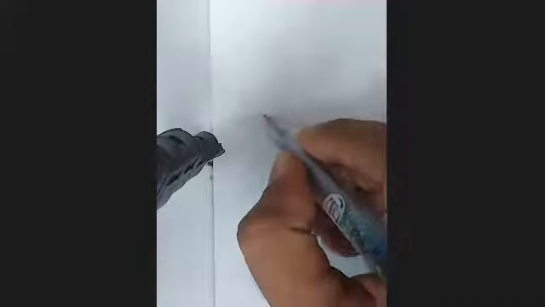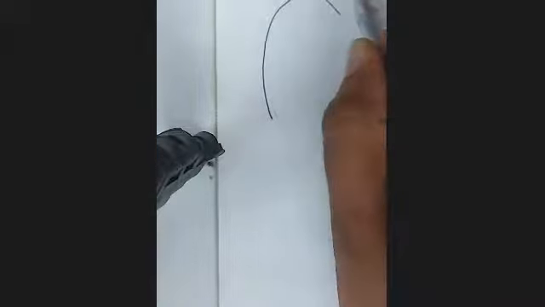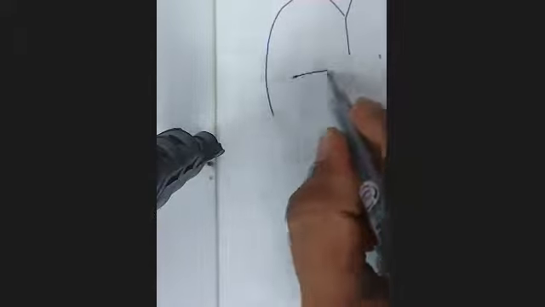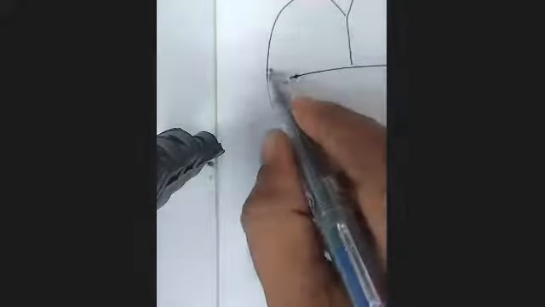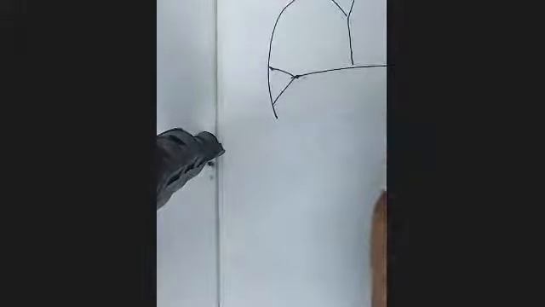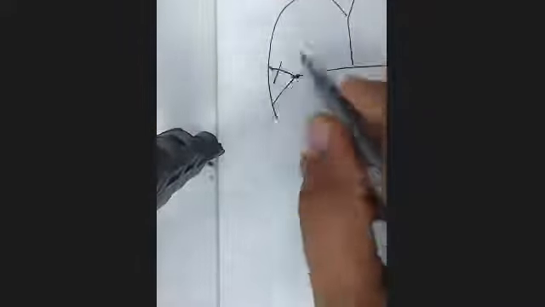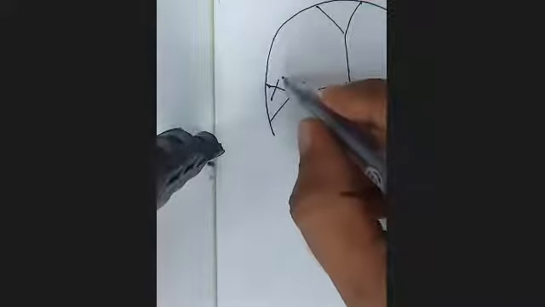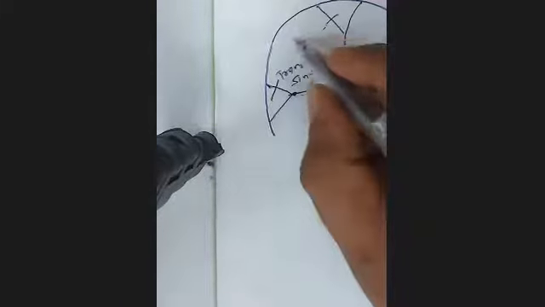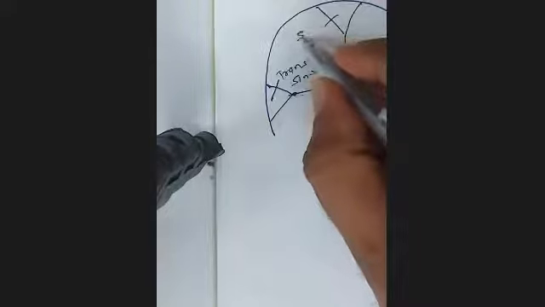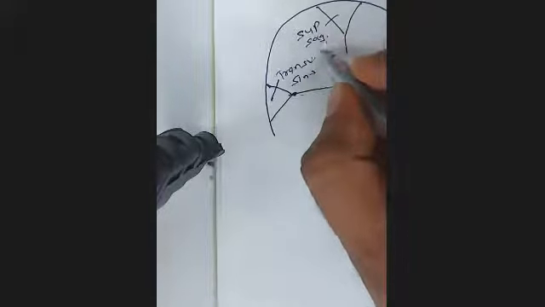So again, one more coronal section. This is the falx cerebri, then this is the tentorium, and even the tentorium, when it goes for its attachment, it also splits like this, so enclosing a sinus called the transverse sinus. And this is the superior sagittal sinus.